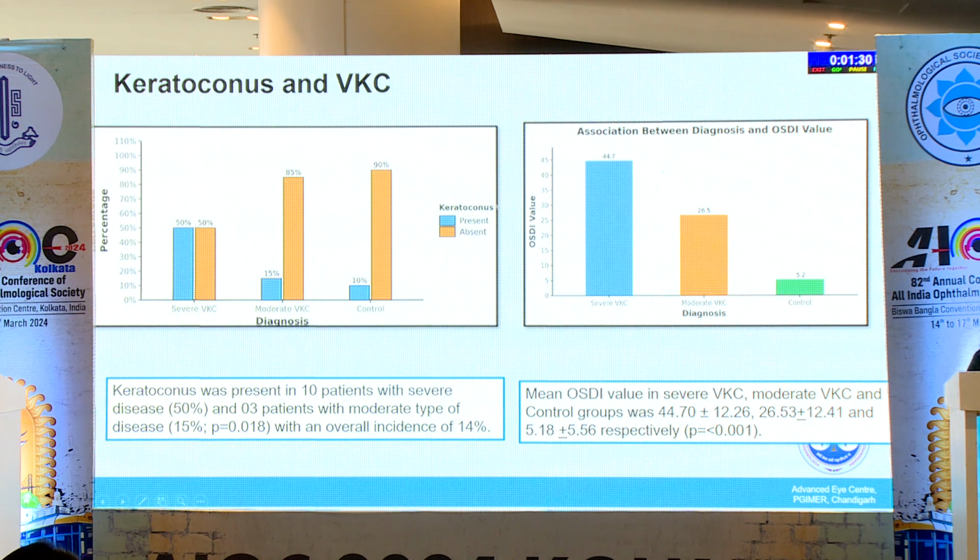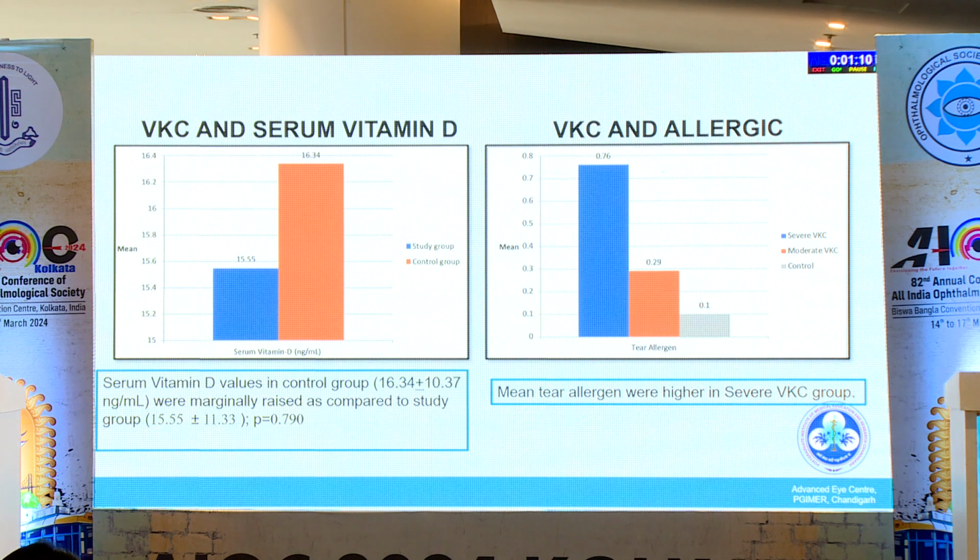Coming to keratoconus, evaluated using Pentacam, in the severe VKC group 50% of patients had keratoconus, whereas 15% of moderate VKC had keratoconus. The severe VKC group also had a higher OSDI score compared to the moderate and control groups.